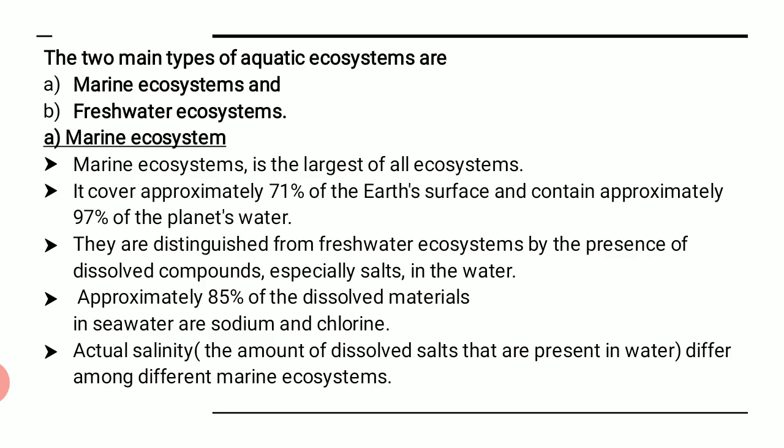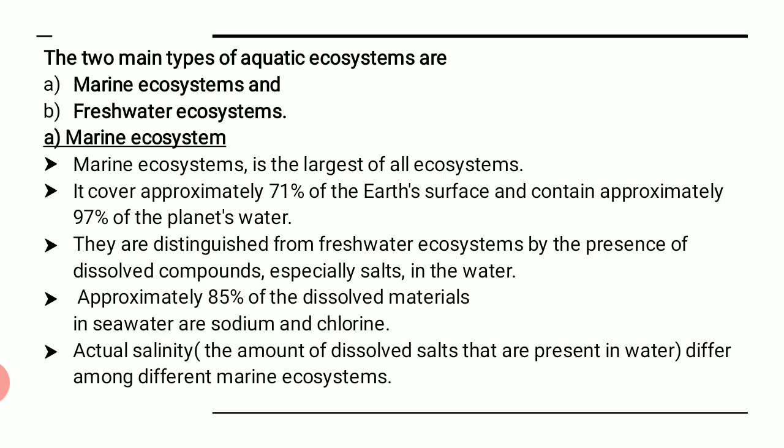Salinity tells us what? It is the dissolved salt in the water. That means the salt particles that are dissolved in the water make it saline. It differs among the different marine ecosystems. That means the amount of salt present in the marine water also differs. Suppose the Indian Ocean may have more salinity as compared to the Arabian Sea, right? Or the Arabian Sea may have more salinity than the Pacific Ocean. That means from one marine system to another, the salt content in the water can differ. It cannot be the same, right?